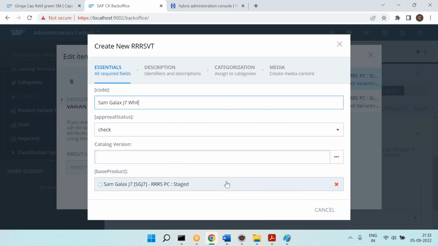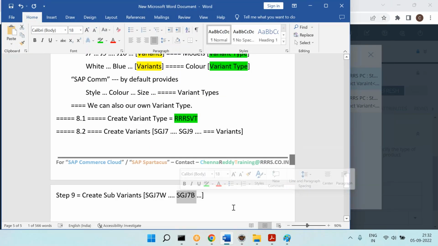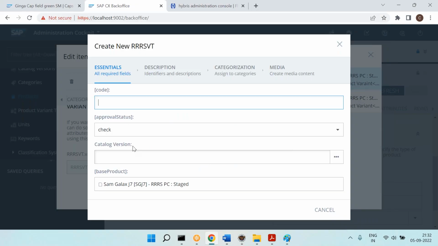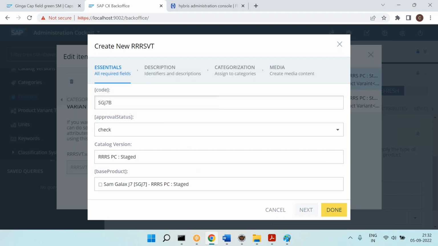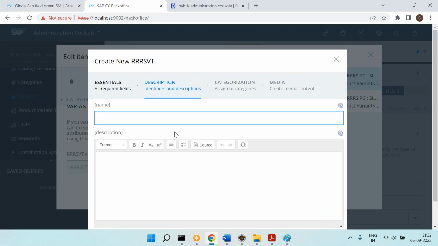Similarly, I want to create the blue color. Samsung Galaxy J7 blue color. You can specify the staged version and click on next. Samsung Galaxy J7 blue color product variant.